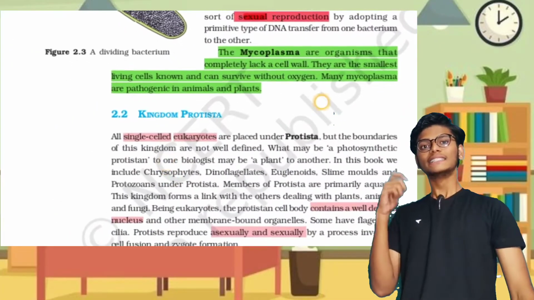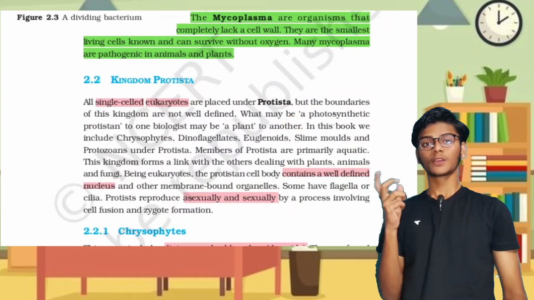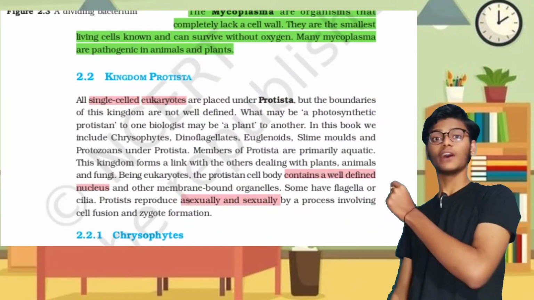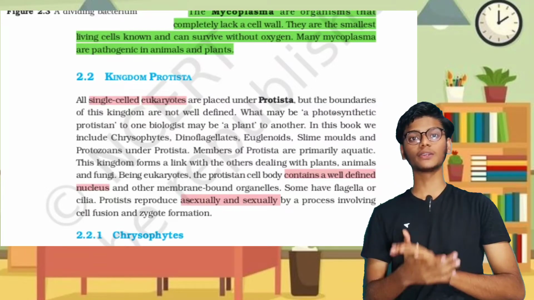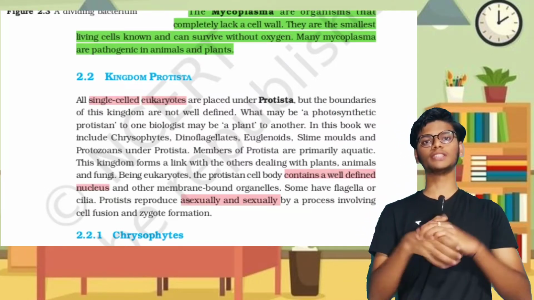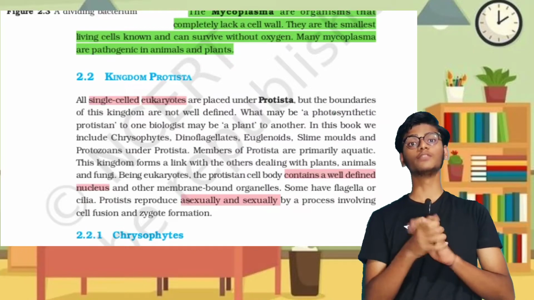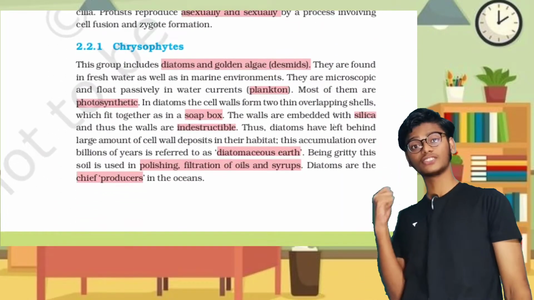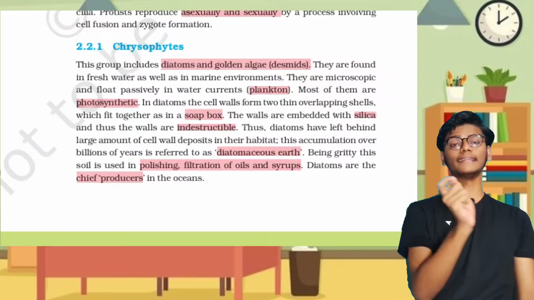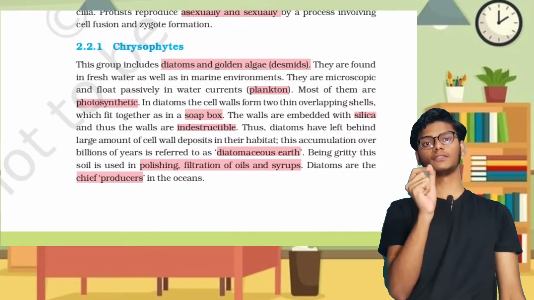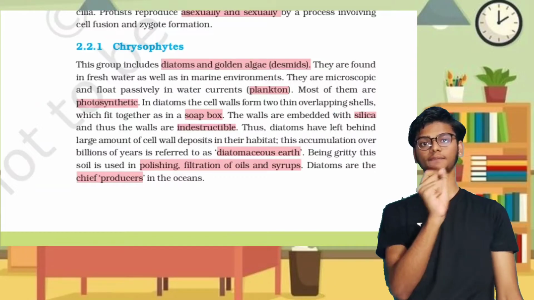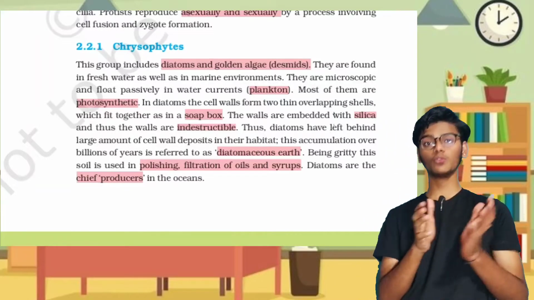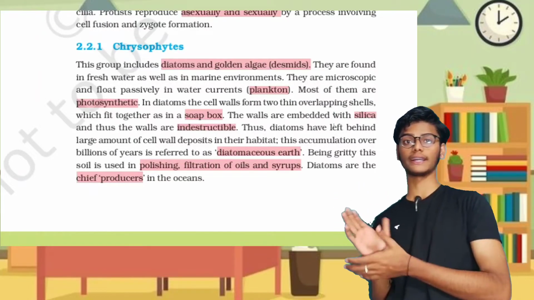Protista is the second kingdom of R.H. Whittaker. These are unicellular organisms with a well-defined nucleus, so they are eukaryotic, and they reproduce sexually and asexually. There are majorly five groups in Protista. The first group is Chrysophytes, which contains diatoms or golden algae. These are photosynthetic plankton which flow with the water current.